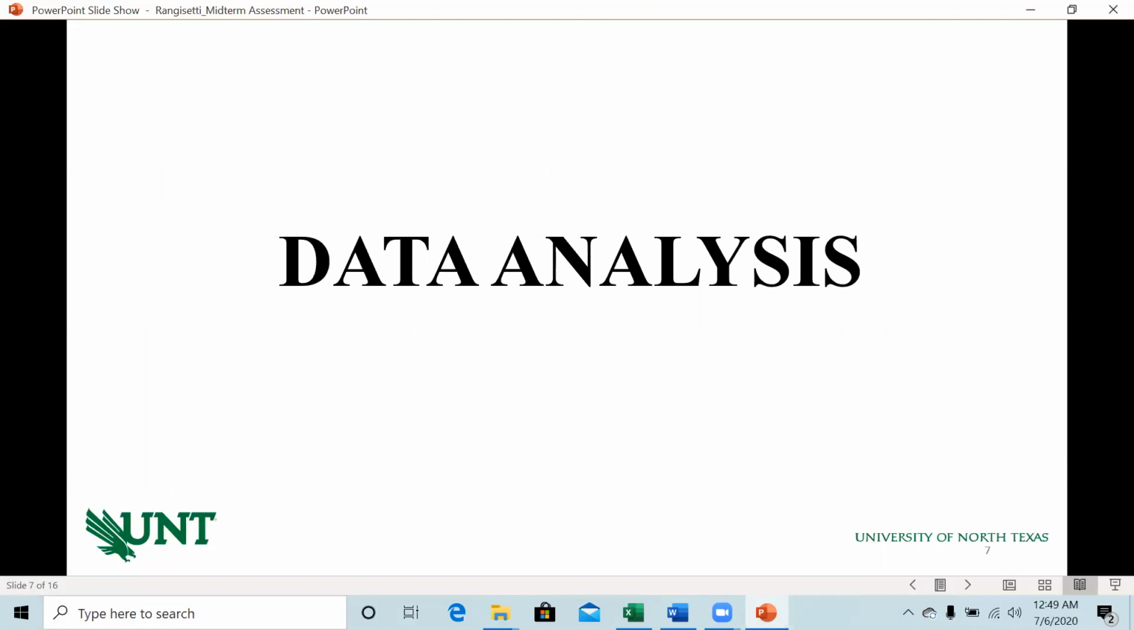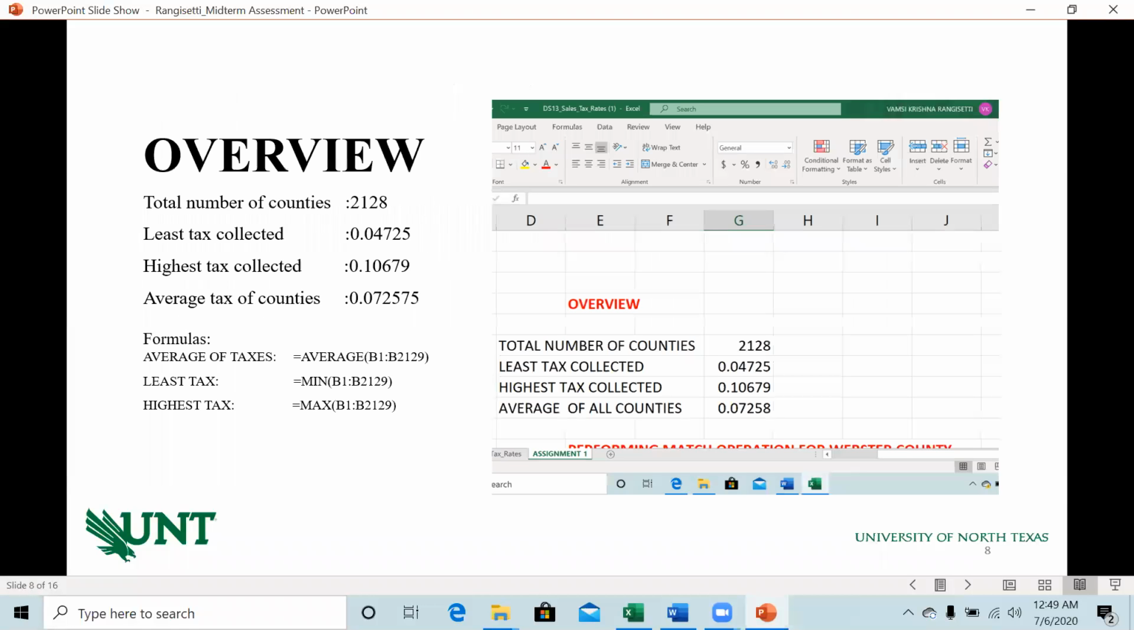Okay, let's go to data analysis. Okay, here is the overview. In my data set, the total number of counties is 2,128, and you can see the overview here, the least tax, highest tax, and average tax of all the counties. I have represented the formulas here. You can have a look at the formulas: formula for average, formula for least tax, and formula for highest tax. Here is the screenshot of my report.